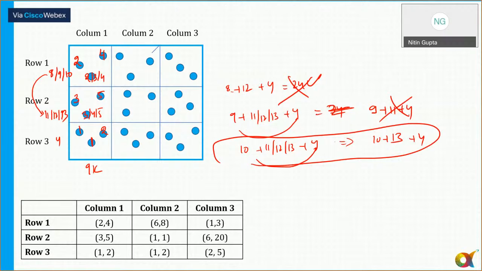So 10. I can write down the combination is nothing but 10 here. So we'll get a unique case. 4 2 6 और यहां पे भी 4. Yes or no? 10 and 10 plus 4 and यहाँ पे 13. So 3 plus 5 is equal to 8, 8 and यहाँ पे 5. So now it is clear. So column 1, I think it is clear to all of you. Any doubts to anyone regarding the column 1?